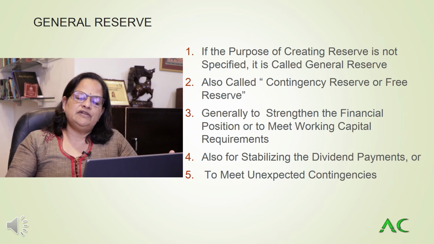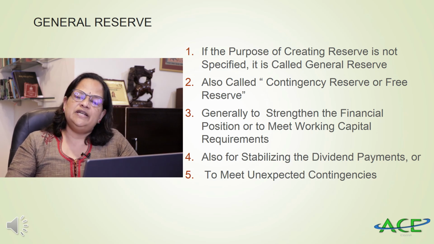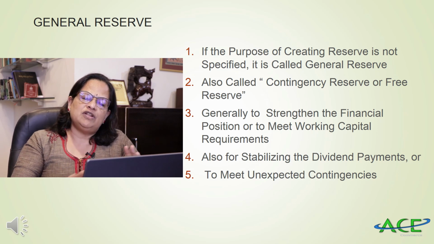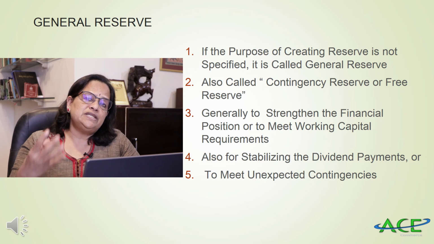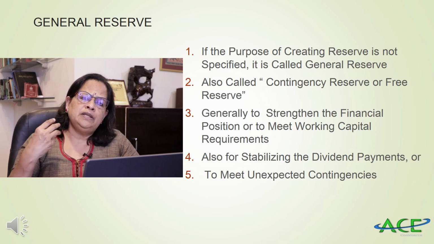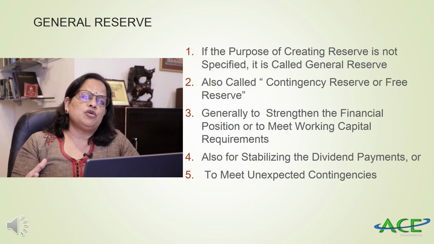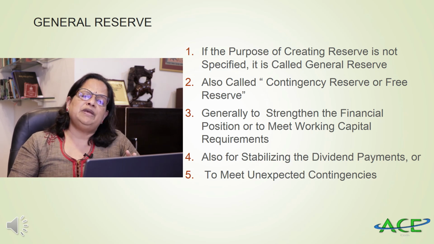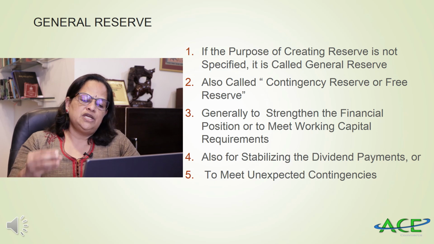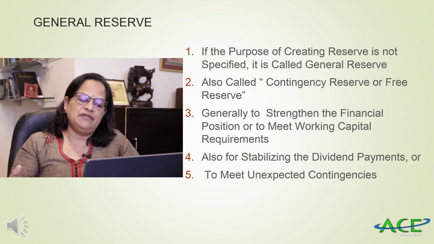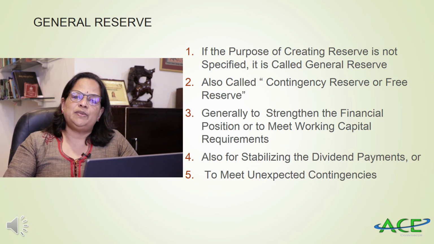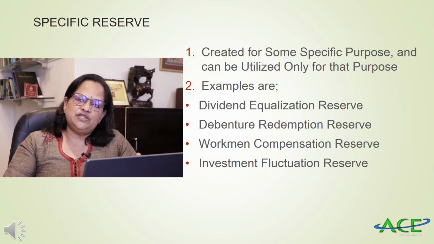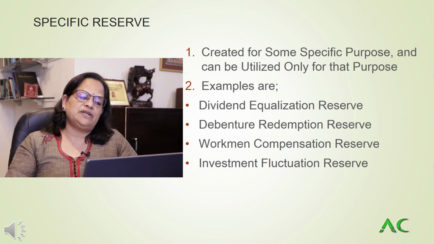Now, general reserve is also used for stabilizing the dividend payments, because if there is wide fluctuation in dividend rates over the years, it will not create confidence in the investor's mind or in the stock market also. So it is very important that they stabilize the dividend payments or pay more dividend. This general reserve can be utilized for stabilizing the dividend payments or to meet unexpected contingencies. Now, specific reserve. The next category is specific reserve.